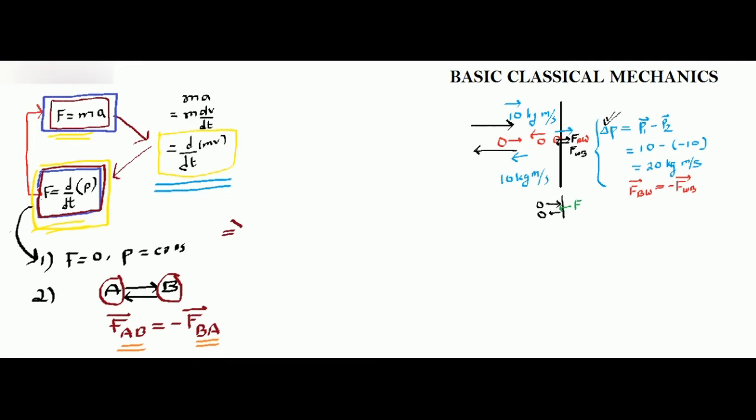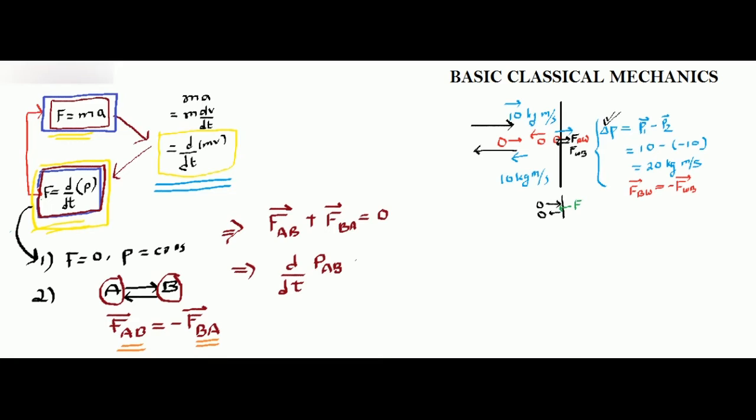So this implies that force by A on B plus force by B on A is 0, because I've taken one to the other side. Agreed? Now what is F_AB? It will be a rate of change of momentum. So this will be d by dt of, so what will be the momentum? There is a momentum that B will attain because of A. So this is P_AB.